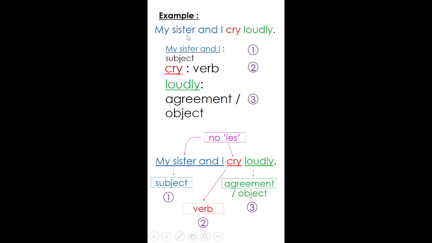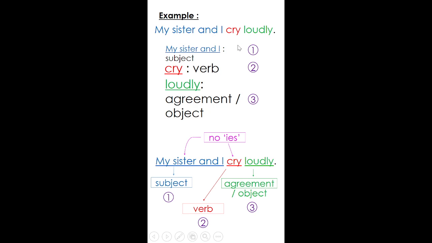Another example. My sister and I cry loudly. I have the subject, my sister and I. I have the verb, cry. I have the agreement, loudly. My sister and I cry loudly.